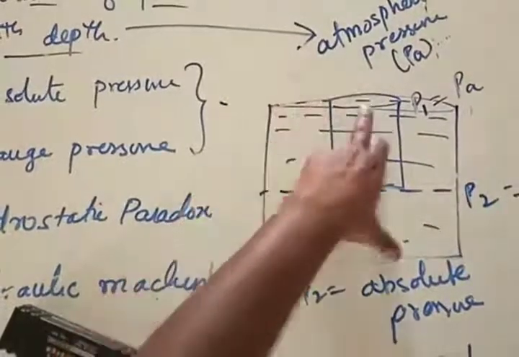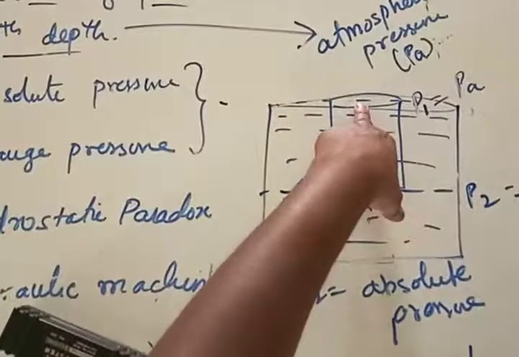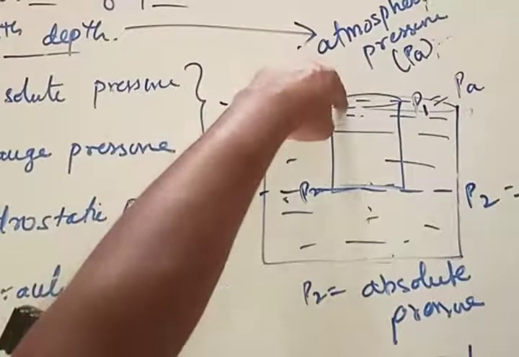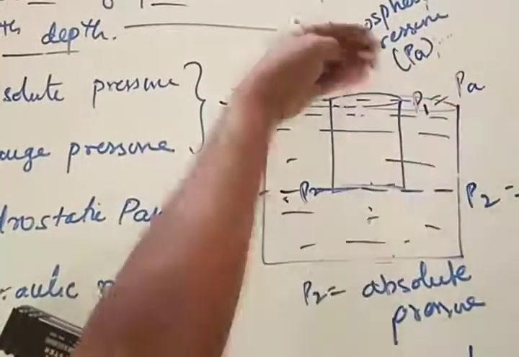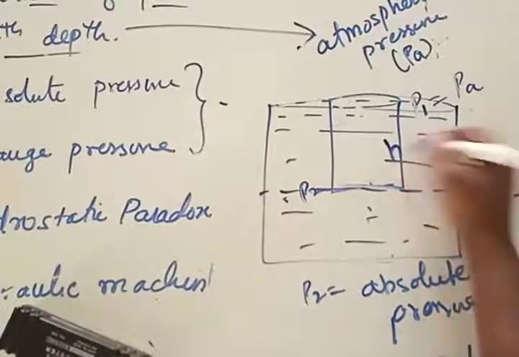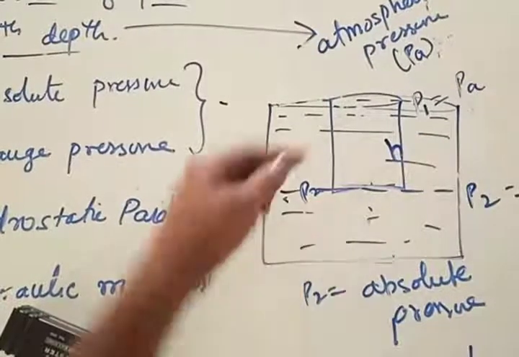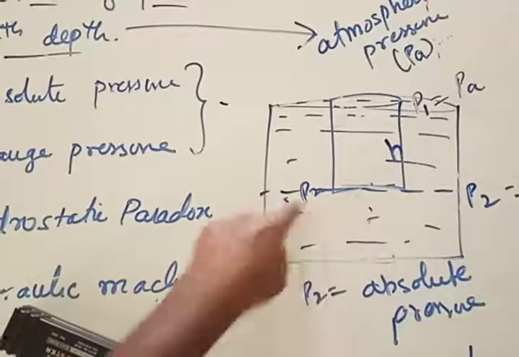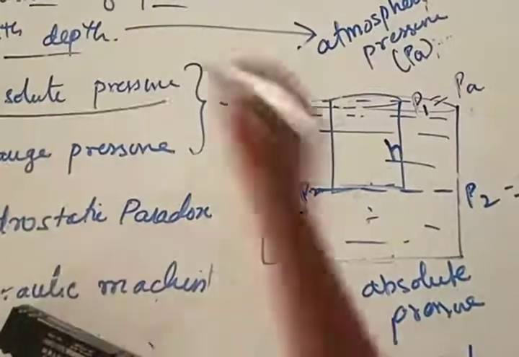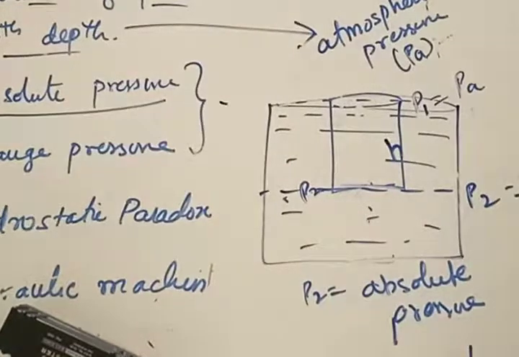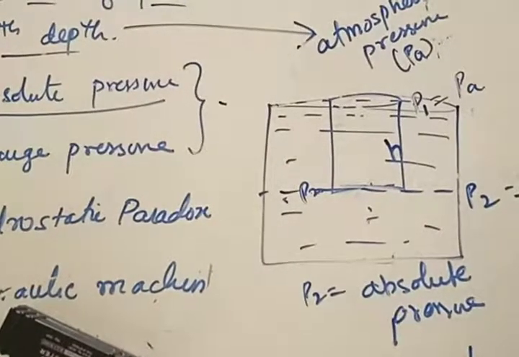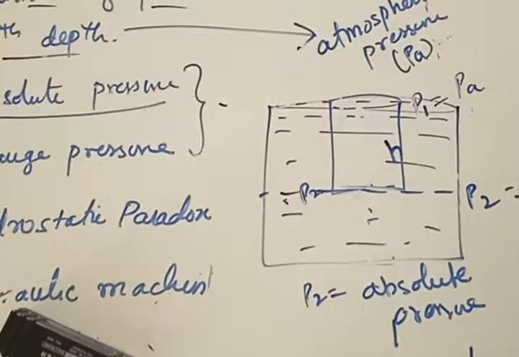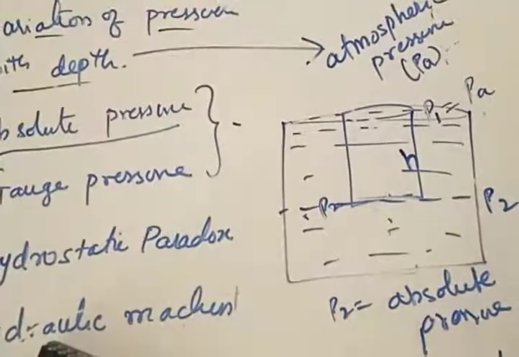Now this is a river, and this is the water surface on the topmost part. The pressure exerted by the water at that location is called atmospheric pressure. From that, if you go deep inside to a depth h, you get a new pressure. The pressure you get when you go deep inside the water is called absolute pressure. Absolute pressure is the exact value of pressure at any location.